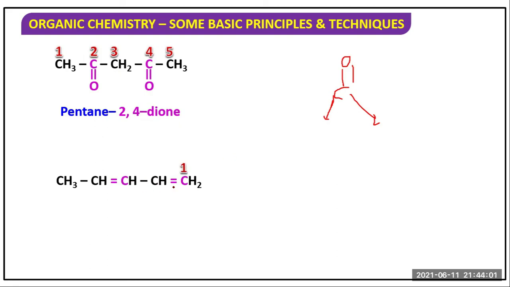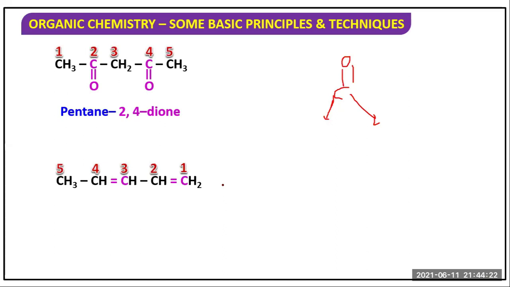And this is a double bond, so it is an alkene. 1, 2, 3, 4, 5. That is actually pentane, but since it contains a double bond, it is an alkene.